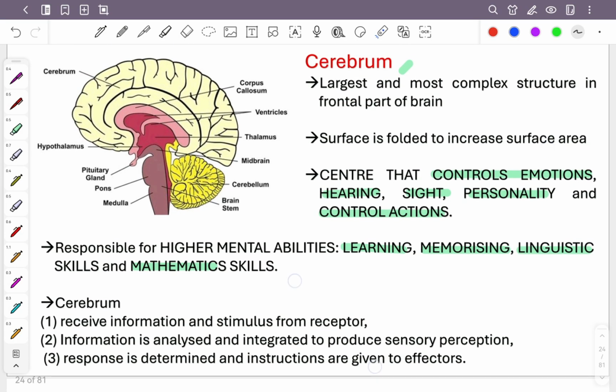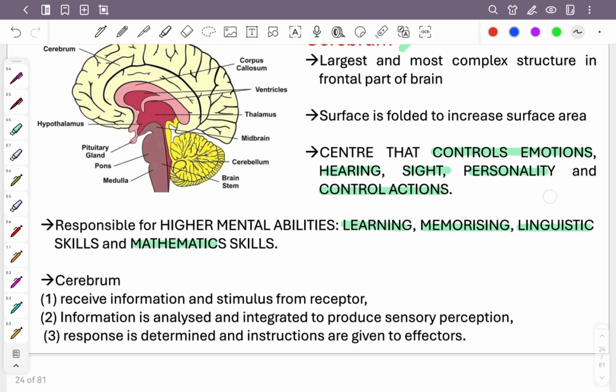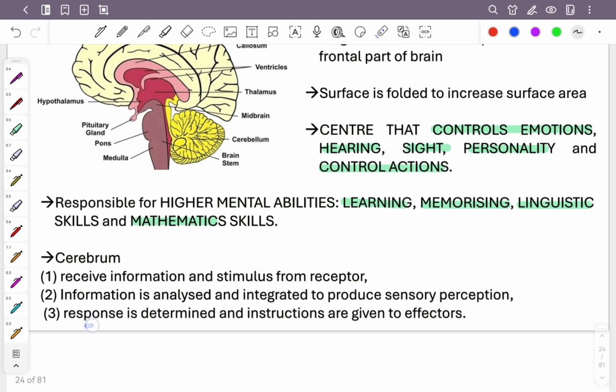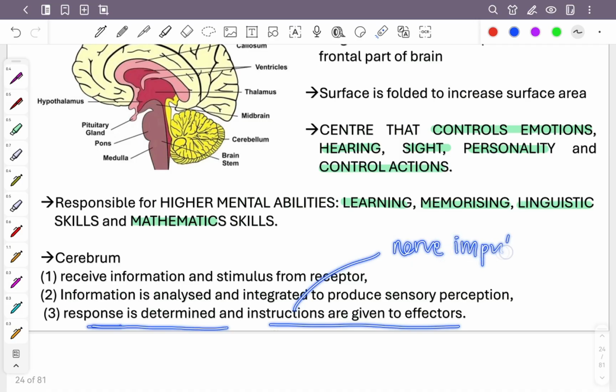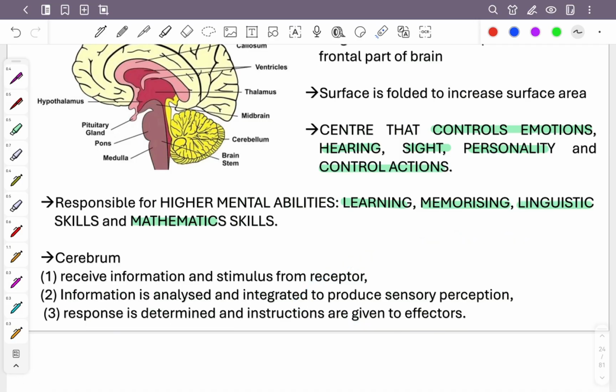Now cerebrum, the function, first, receive information and stimulus from receptor. Information is analyzed and integrated to produce sensory perception. Okay, I believe you have no problem for this. Information is analyzed is just like just now I said, interpreted the information of the nerve impulse, and then it will generate the nerve impulse, which will help to determine the response. So the response is determined and instructions are given to effectors. So the instruction here refers to the nerve impulse, in the form of nerve impulse. Okay?